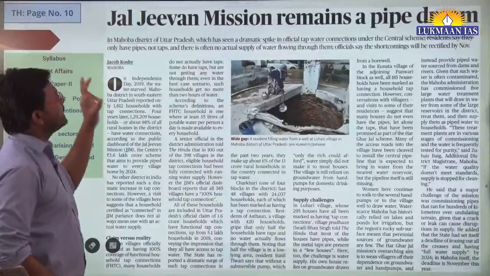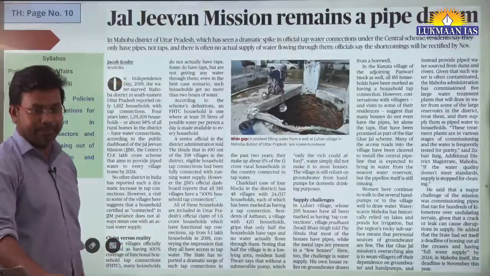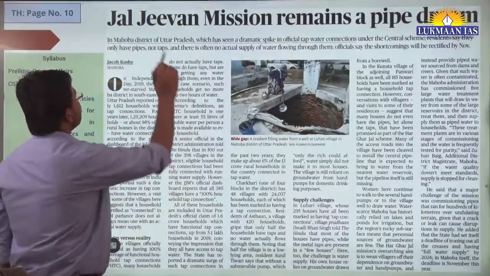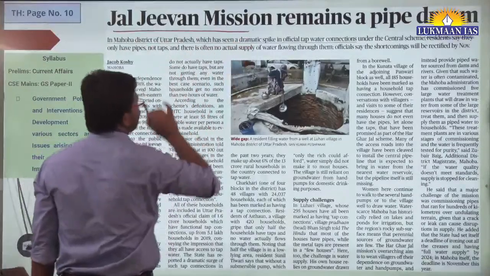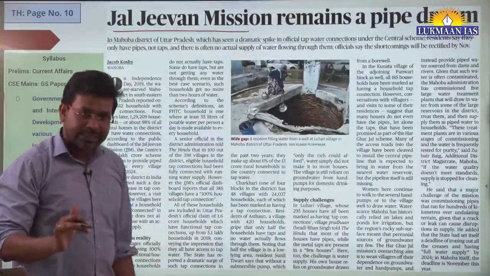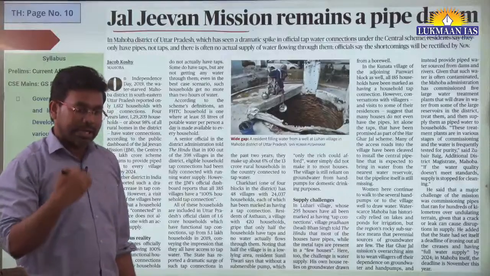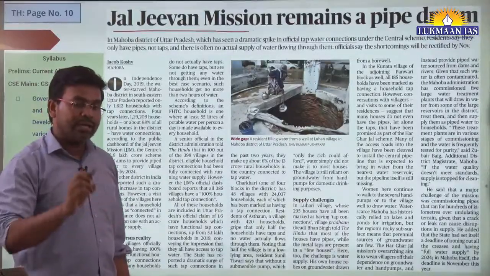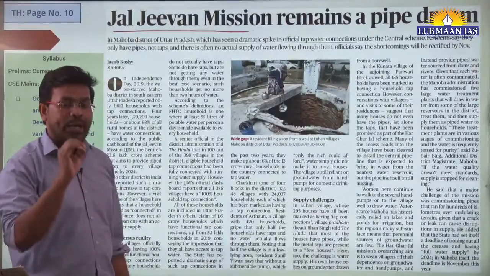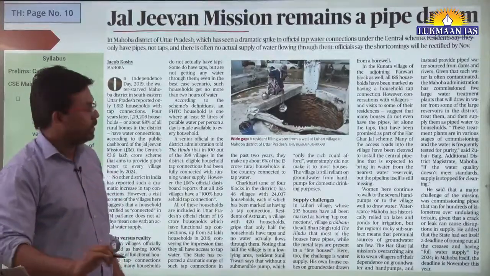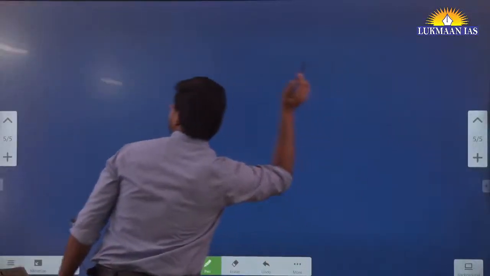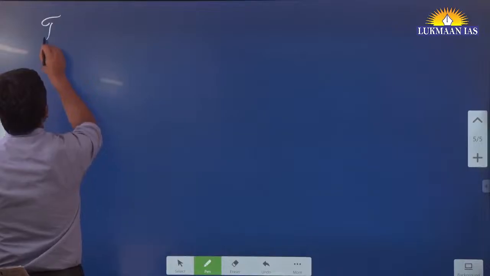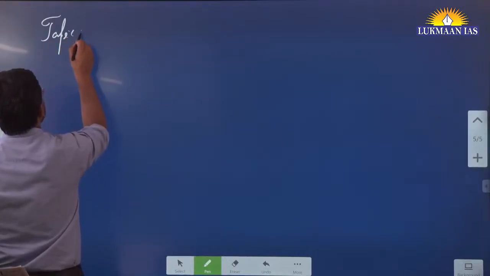Again, it says Jal Jeevan Mission remains a pipe dream. So Jal Jeevan Mission is a government scheme. Under this scheme, the government of India says that by 2024 we are going to provide piped drinking water to every rural household in India. So that is the target year of Jal Jeevan Mission. Let's discuss this topic in detail.